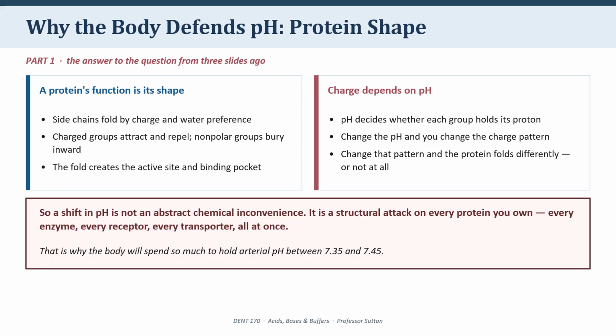So a shift in blood pH isn't a chemical curiosity. It's a simultaneous structural attack on every enzyme, every receptor, every transporter in your body. That's what's at stake. That is why 7.35 to 7.45. So remember side chains of amino acids and the charges of the side groups. In part 5, it turns out to be the mechanism of buffering itself.